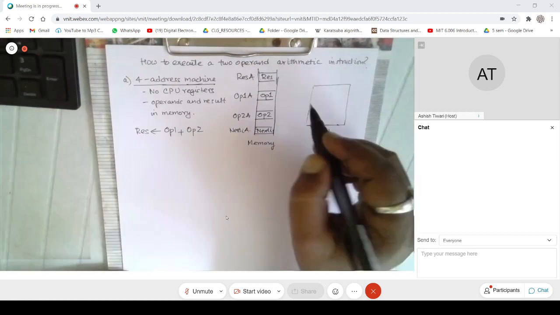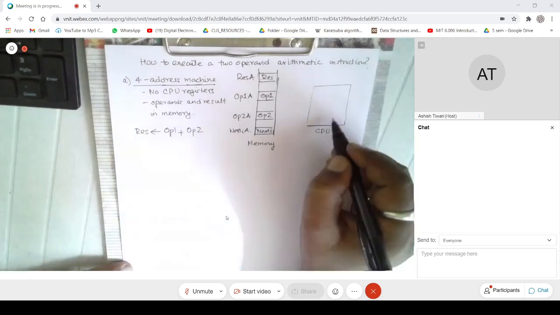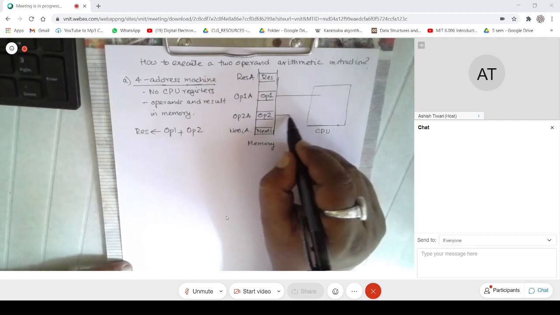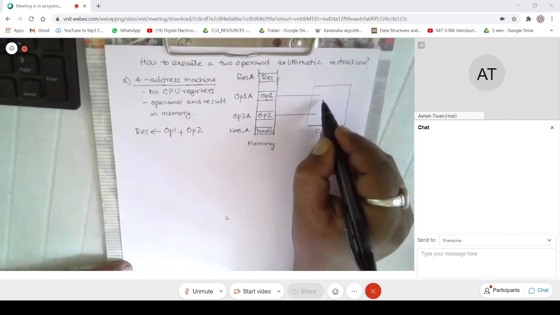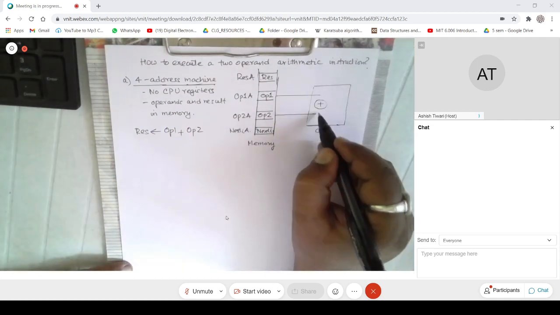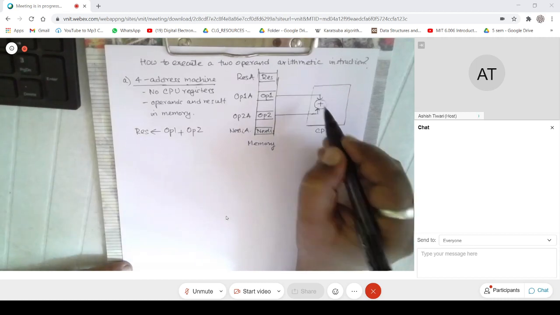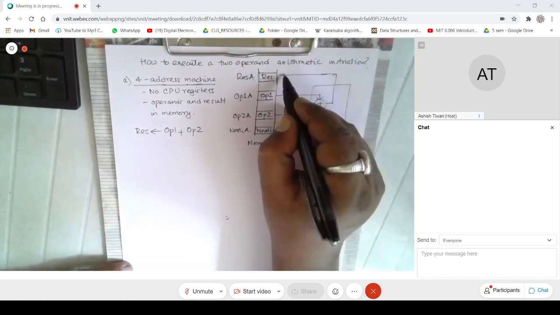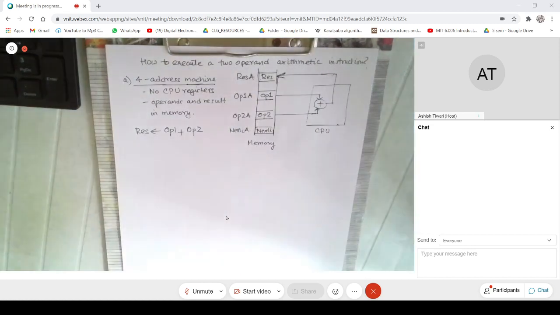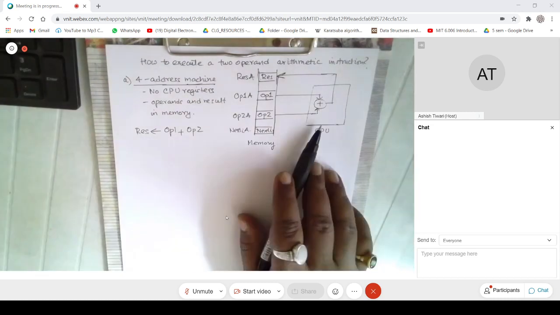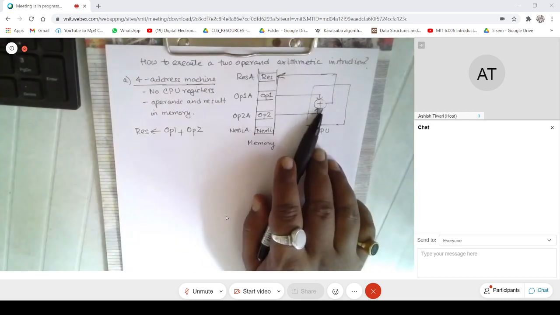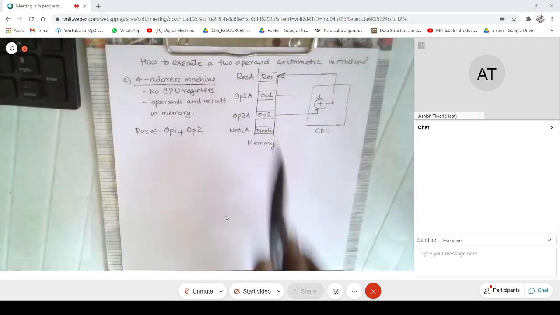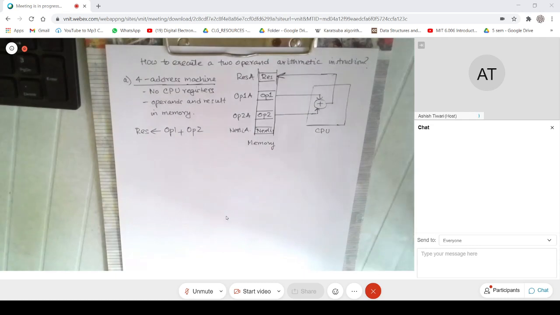So this is what the CPU looks like. If the CPU doesn't have any register, this operand is directly fetched, and this operand is also directly fetched. You have an adder within the CPU which can add both of these, and the result can be pushed back like this. So the CPU contains nothing but an adder for this particular instruction, and some way to fetch these operands from memory from the addresses specified.